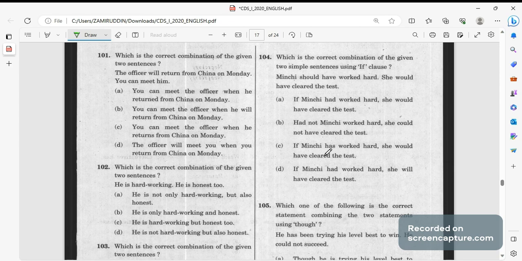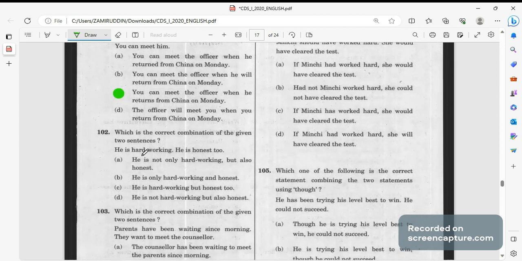Transformation of sentences, what you are saying in this sentence, you are required to find the correct sentence which combines both the sentences. Instead of writing these two sentences, you can combine them, writing the C one, you can meet the officer when you return from China on Monday। Next, he is hardworking, he is honest, so the right answer will be, he is not only hardworking but also honest, this can be the right answer।